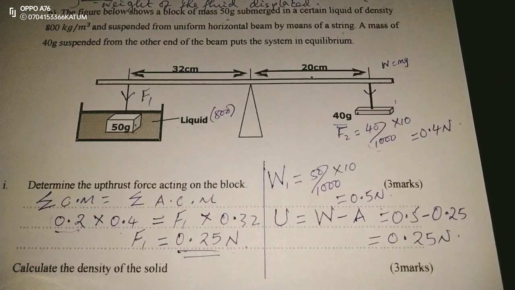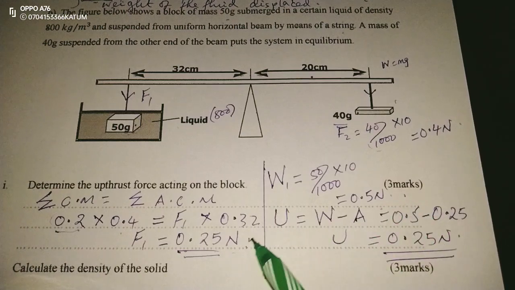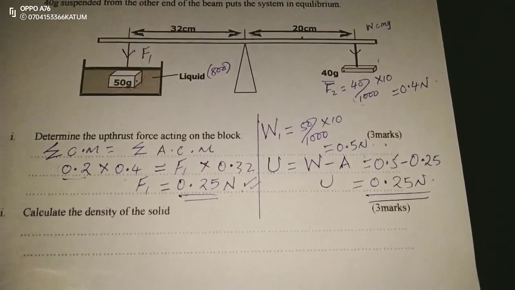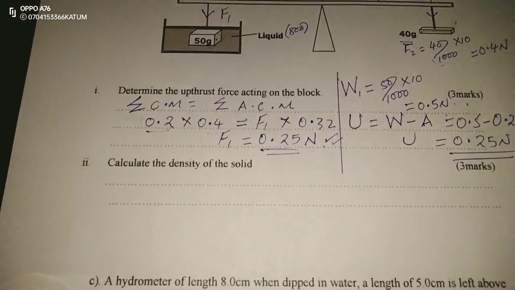newtons, which is acting on the block, and that becomes our upthrust. Therefore, the upthrust is 0.25 newtons. That is the upward force acting on the 0.5 newtons, so that a net force, or rather an apparent force of 0.25 is noted. So that is the upthrust and how to identify it.